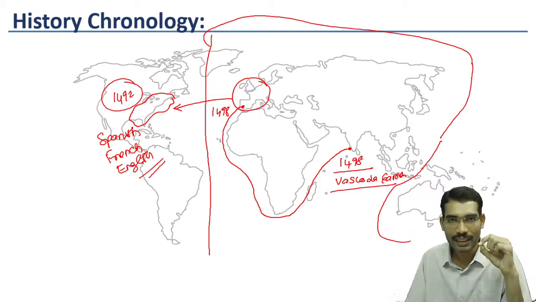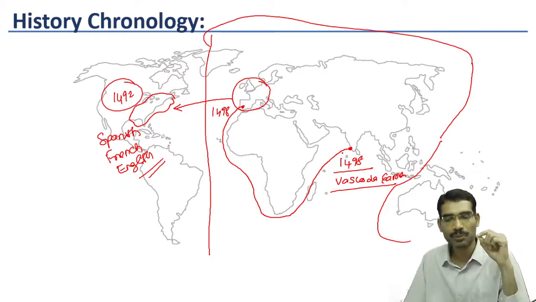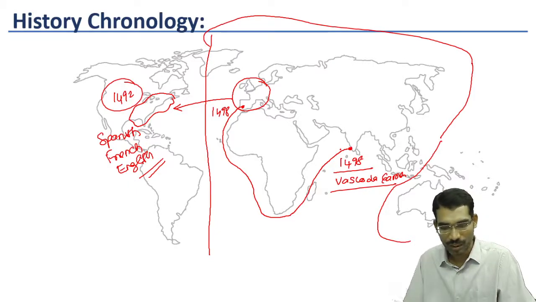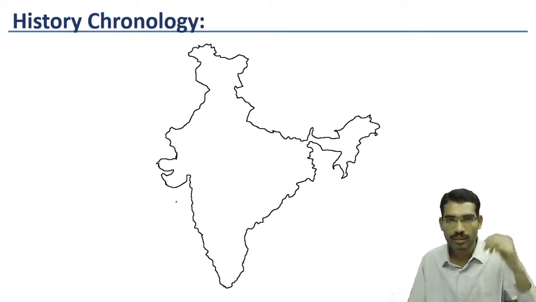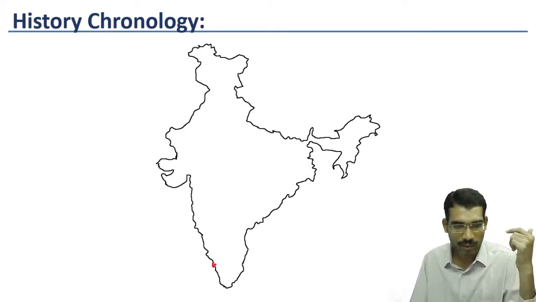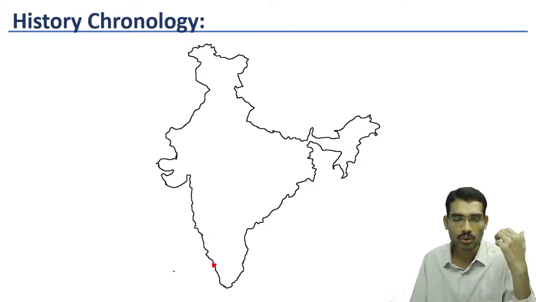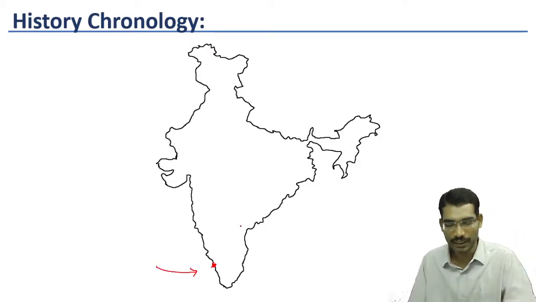The present day Kerala was the place where he set his foot. That landmark development took place in 1498. Now come to our Indian land. Vasco da Gama came here. He belongs to Portugal. So many Portuguese people entered.